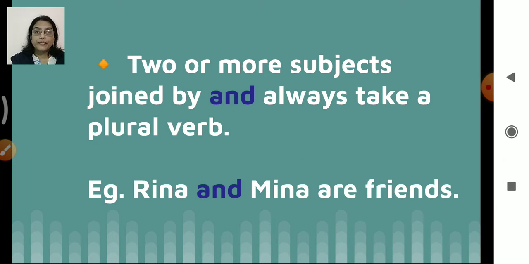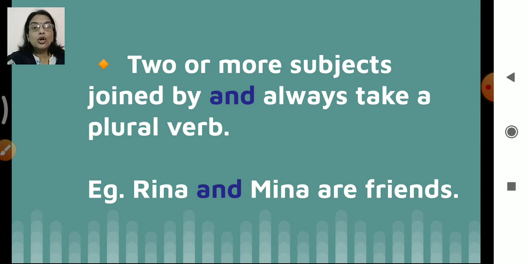Now here, two or more subjects joined by and always take a plural verb. Okay, example: Reena and Meena are friends. Right? Reena and Meena, they are two, and they are joined by what? And. So when it comes like this, you will always take a plural verb.